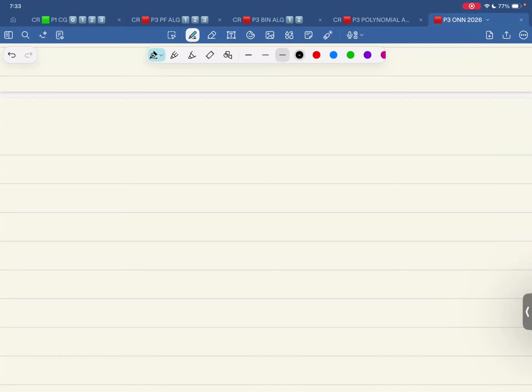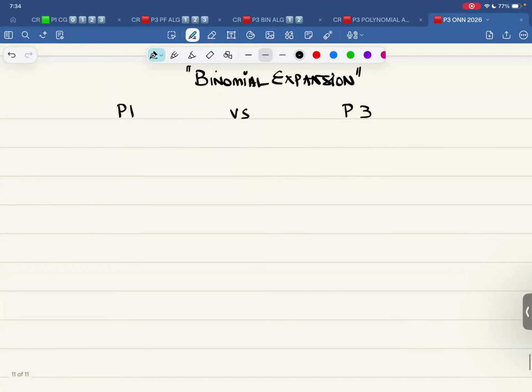So now over here, we have this thing that is the P1 versus P3 binomial expansion. What is the difference between the two? Because you have studied it in P1 also. So now in P1, you were dealing with 2 expansions.